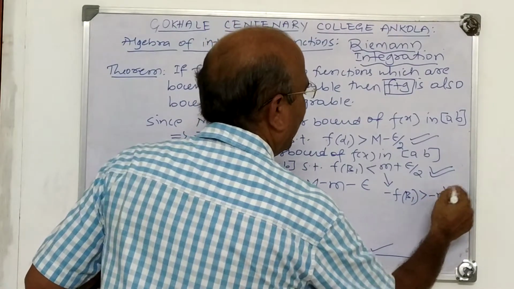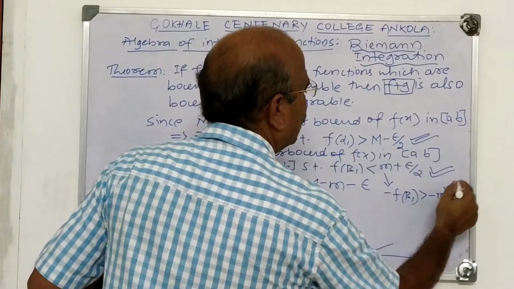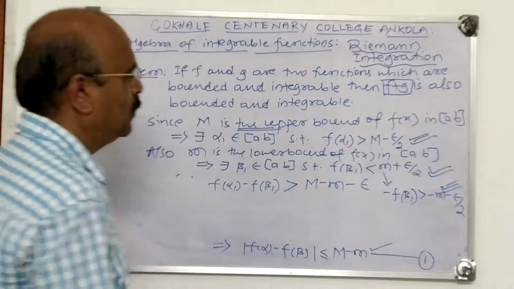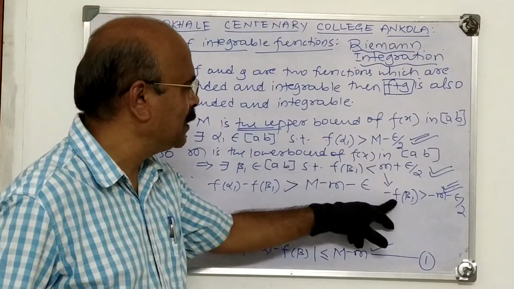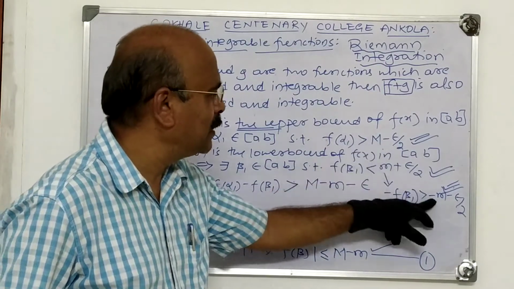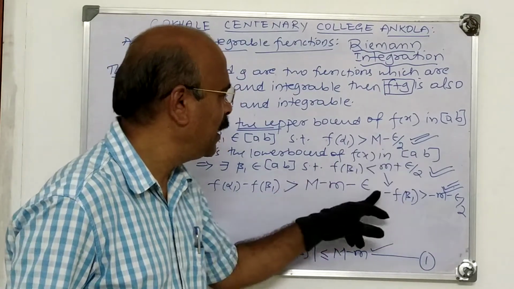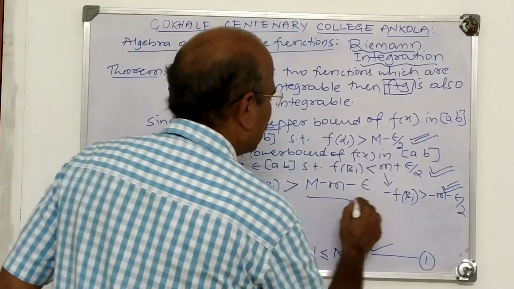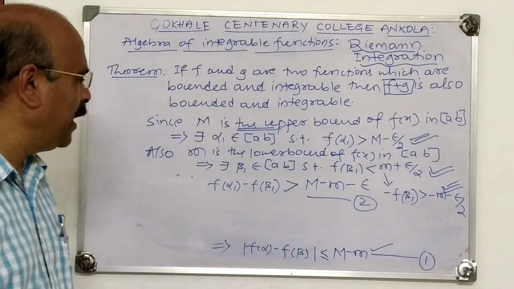Then you have to add this and this. These two you have to add. f of alpha 1 minus f of beta 1 is greater than, see the sign here, greater than M minus m minus epsilon. Take this as 2. See 1 and 2.